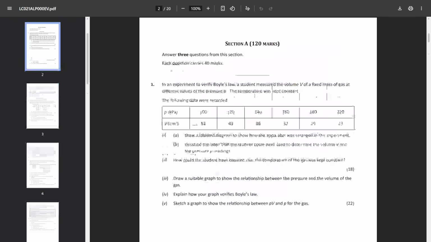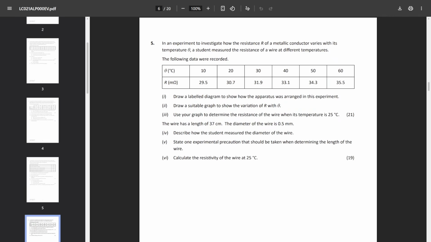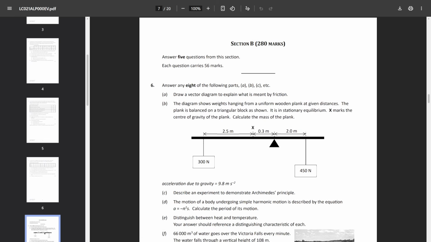Overall, the experiments in section A, apart from question 1, all had real bog standard bits to it. So the section A's, you should have been very fine. I also just realized that the resistance here is in milliohms, so just convert those back to ohms. So I really do rate the section A's, just the questions in section A, just kind of for their quality and easy predictability, which is one thing I will definitely miss when the new course comes in, or when the first of the new exams comes in for the new course.